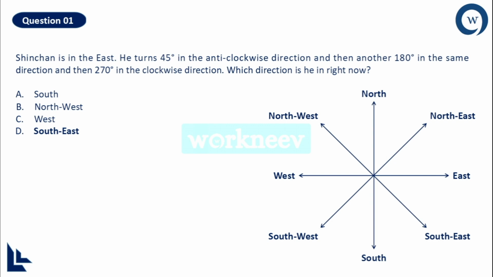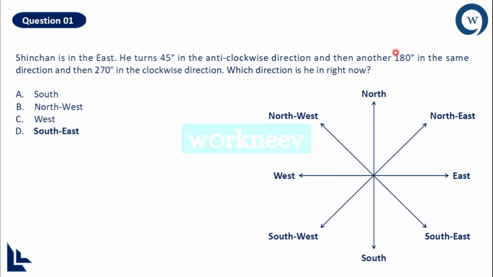Initially, Shenzhen is standing in the east. So now I'll take a pointer so that it is easy for you to understand. Right now the person is standing in the east direction, and then he goes 45 degrees in the anti-clockwise direction, which means the direction opposite to the motion of the clock. Now the clock actually goes in this direction, right? Clockwise direction. Now they said it is 45 degrees anti-clockwise. That means he is currently standing in the northeast direction after the first movement is done.